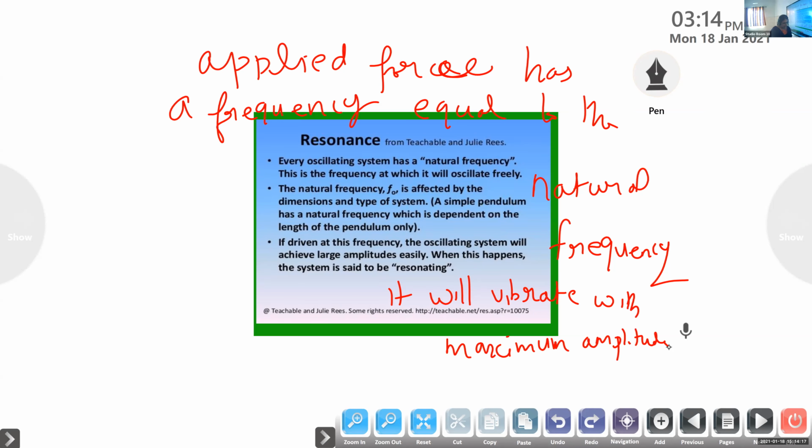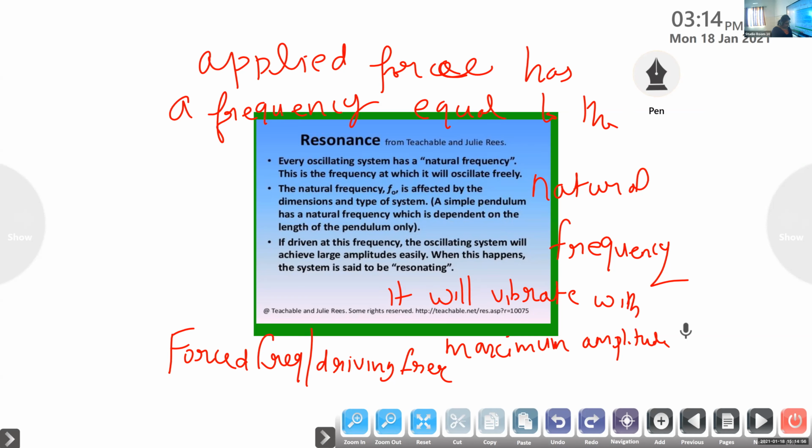That means at resonance, forced frequency, or we can call it driving frequency, is equal to the natural frequency. Next line.